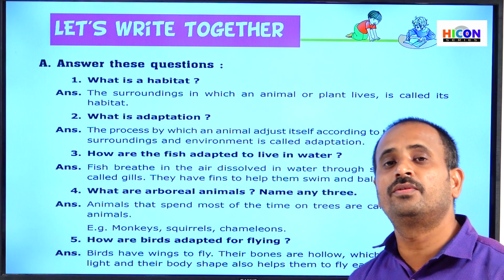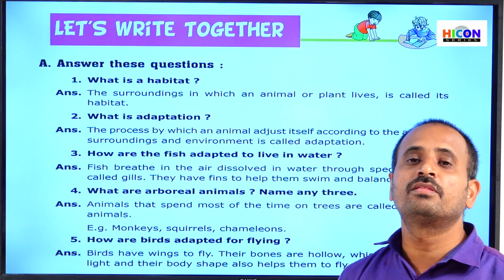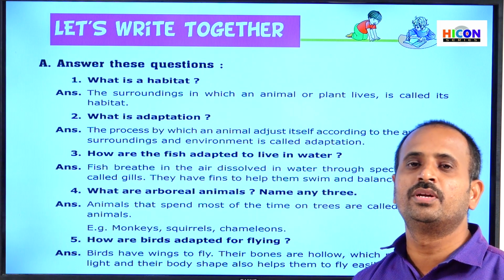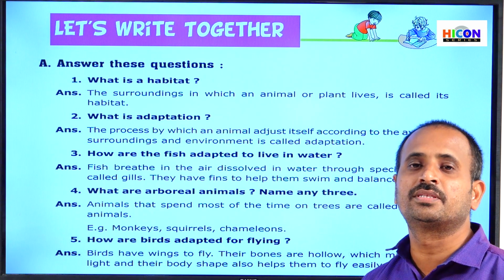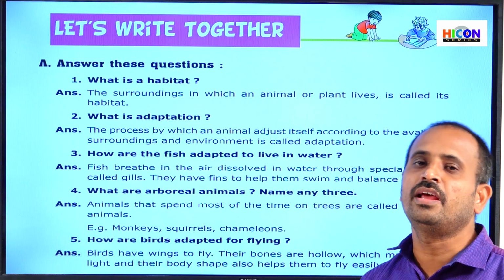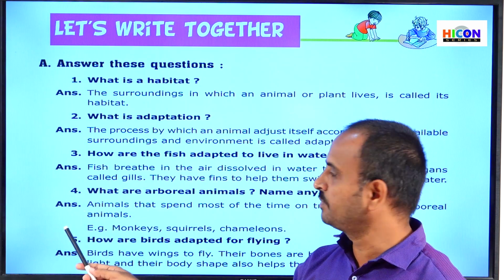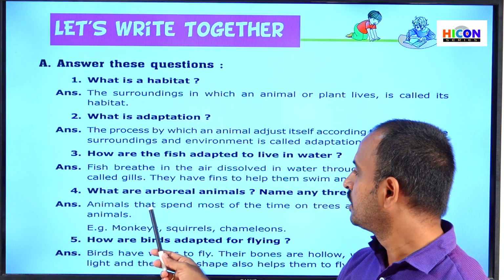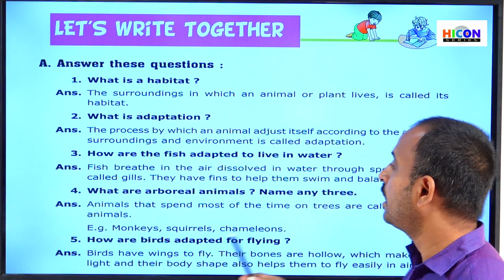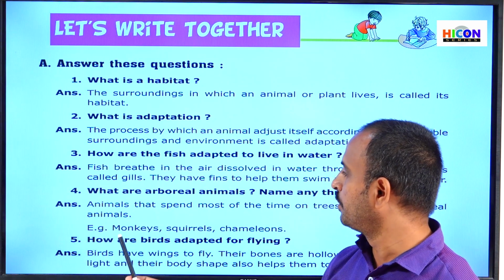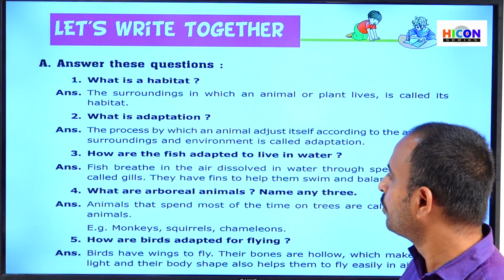Children, we have already discussed that animals are classified into five types based on their habitats: terrestrial animals, aquatic animals, amphibians, arboreal animals, and the last one, aerial animals. Now here, what are arboreal animals? Children, see the answer. Animals that spend most of the time on trees are called arboreal animals. Examples: monkeys, squirrels, chameleons.